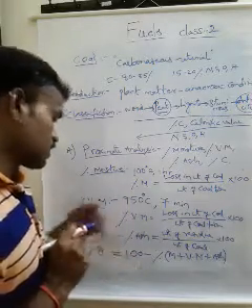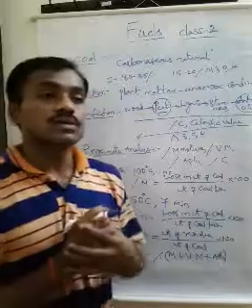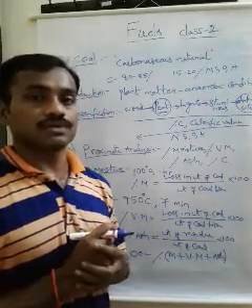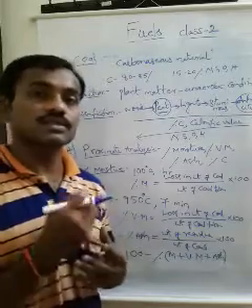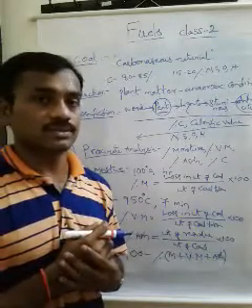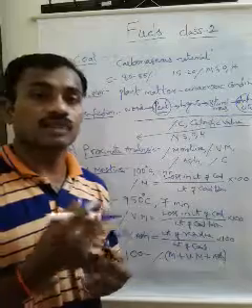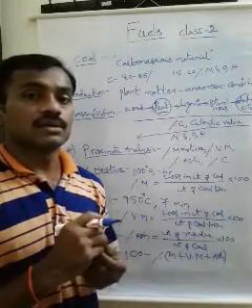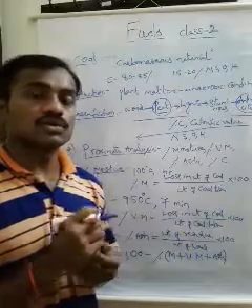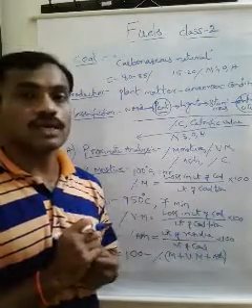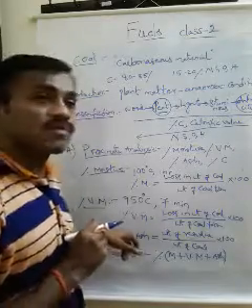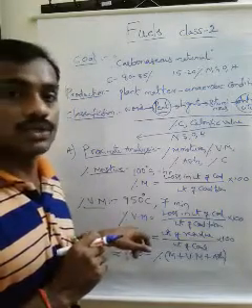Next, ash. Fuel should not produce ash during the combustion, because ash is a poor conductor of heat. That does not carry heat upwards, so that decreases the heating value or calorific value. So good coal should produce less amount of ash during its combustion.